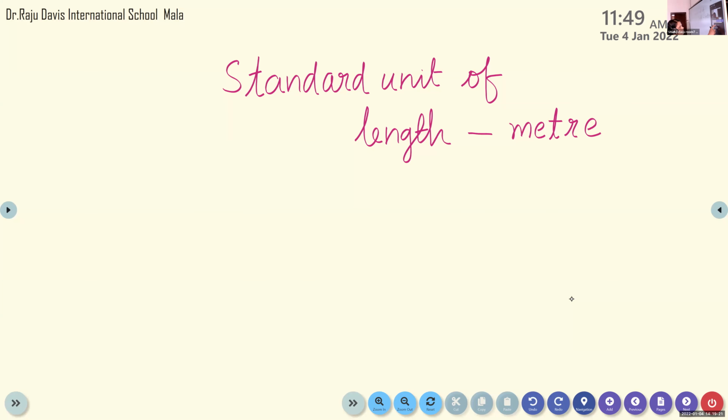Muhammad Rishan, what is the standard unit of measuring length? Meter. Jahan Judy, what is the spelling of meter? Look at the board. Tell me the spelling. M-E-T-R-E.